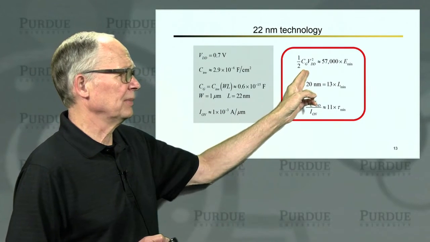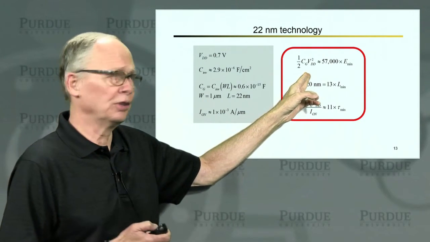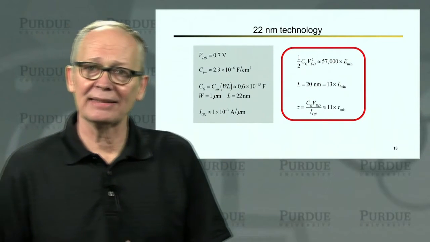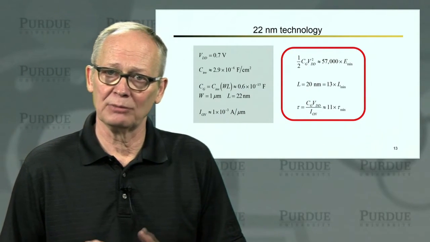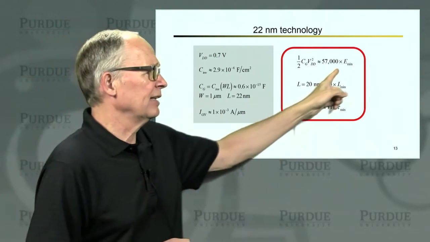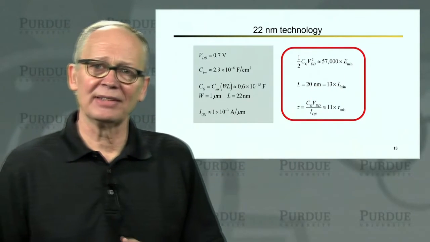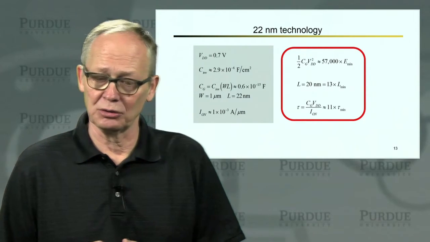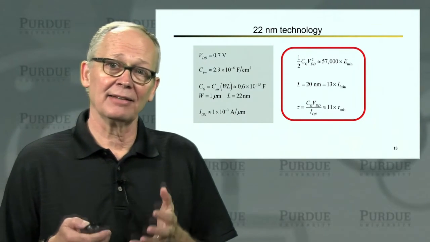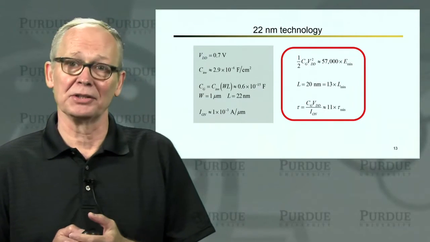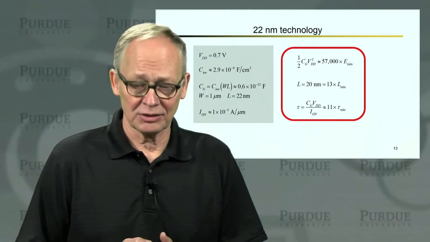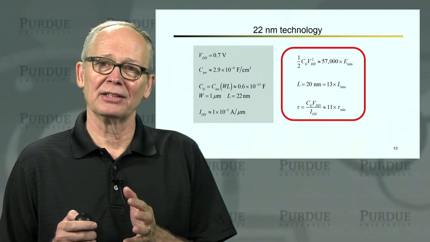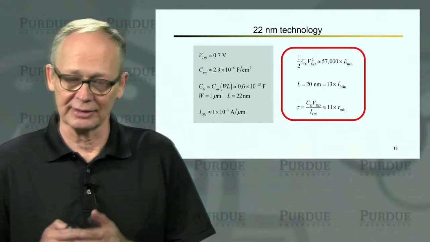I can compute the energy that is stored when I'm storing a 1. It's 1/2 gate capacitance times power supply voltage squared. Plug in numbers, and that turns out to be 57,000 times this minimum switching energy. So it's orders of magnitude larger. In fact, there's a lot of parasitic capacitance in modern transistors that we're not including. So the actual switching energy in real technology is even larger than this.